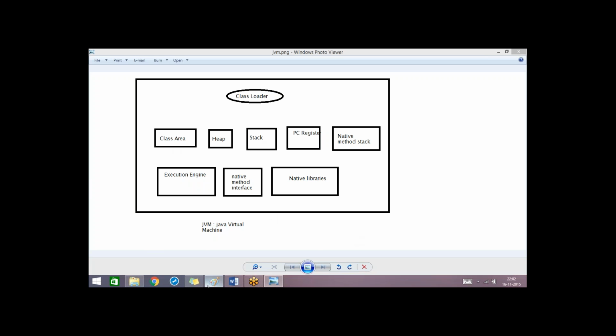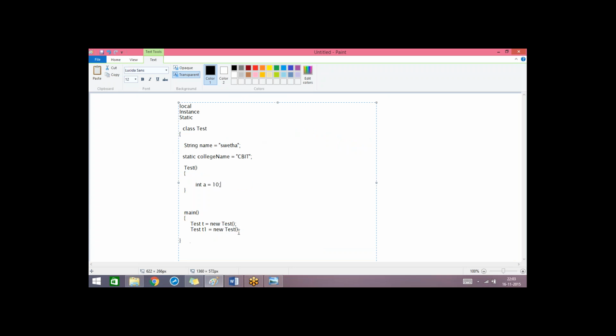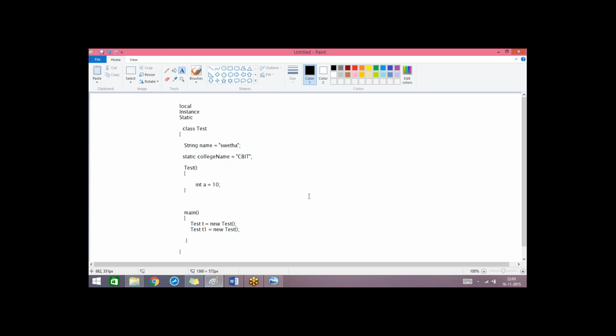So method trace is nothing but, generally program execution starts from the main method in Java, right? Whatever method you call first from the main method, from that point the program execution starts. For every method invocation, there will be one entry saved inside the stack.